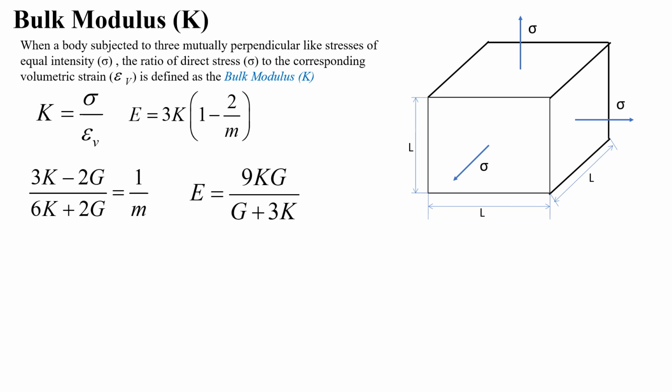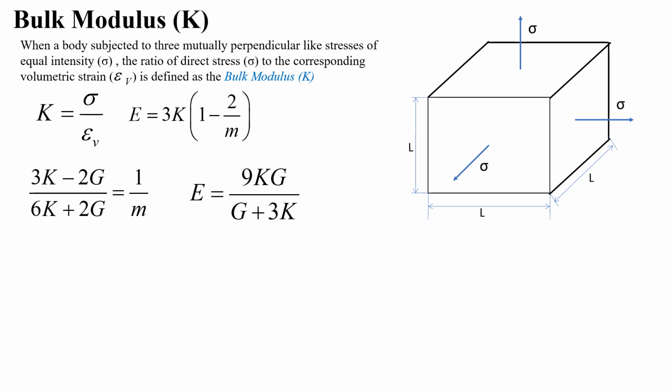Next is the bulk modulus. When a body is subjected to three mutually perpendicular stresses of equal intensity, the ratio of direct stress to the corresponding volumetric strain εv is defined as the bulk modulus, denoted by capital K. So K = σ/εv. The relation is E = 3K(1 − 2/m).